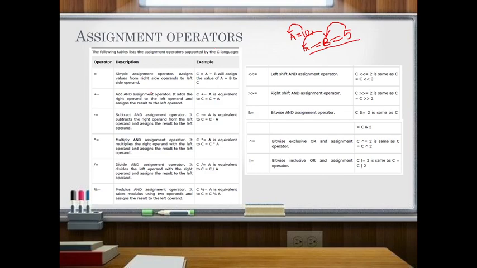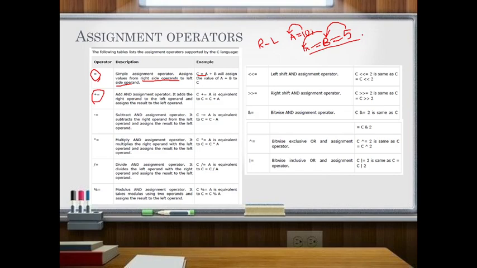That is what we call an assignment operator. Along with it, the equal to sign, as we know, is the simple assignment operator and assigns the value from the right side operand to the left side. That's why I told you it is right to left associative. And then plus equal to, what do you mean by this?